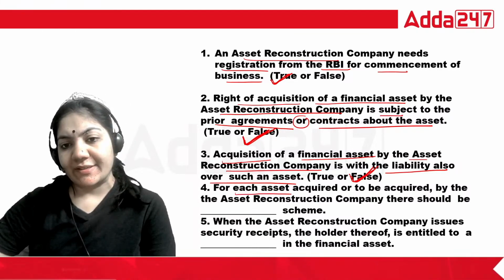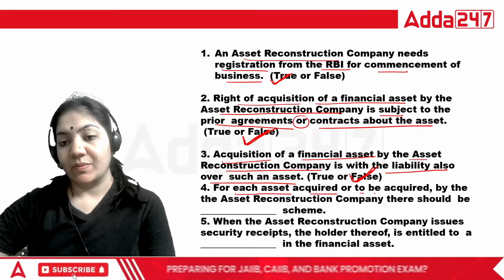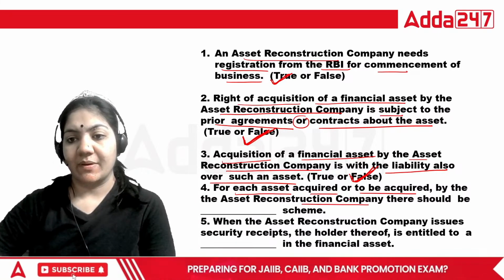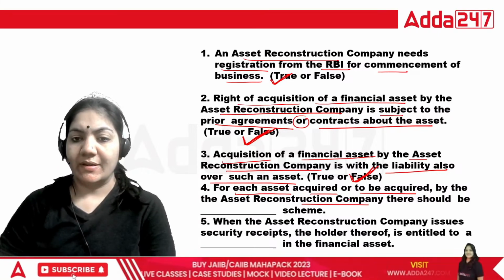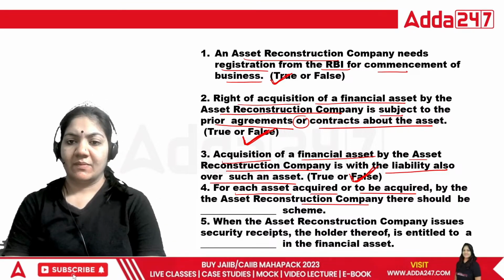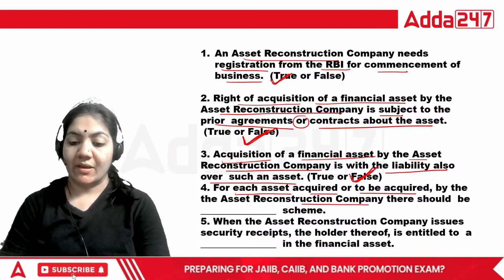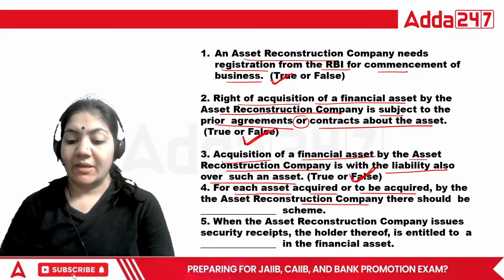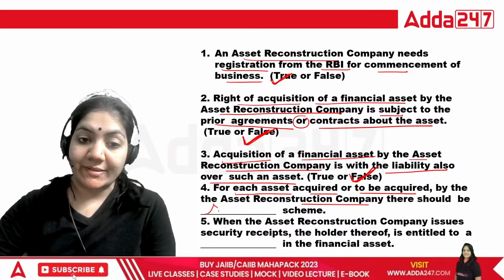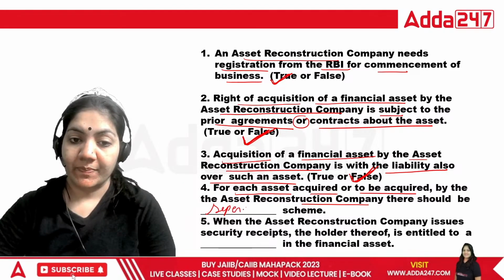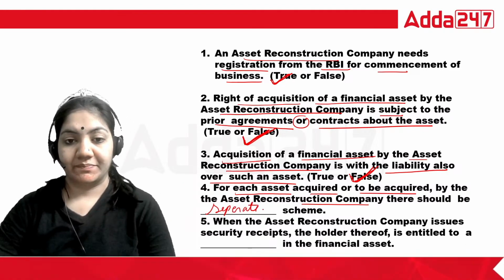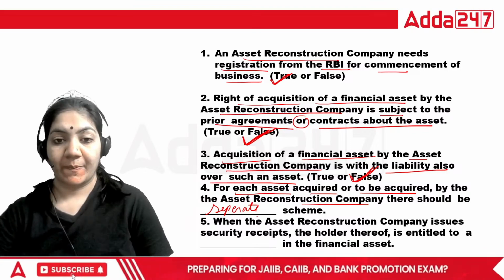For each asset acquired or to be acquired by ARC company, there should be a dash scheme. For each asset acquired and to be acquired by ARC company, there needs to be a separate scheme. Separate. Okay, you have to learn this point.